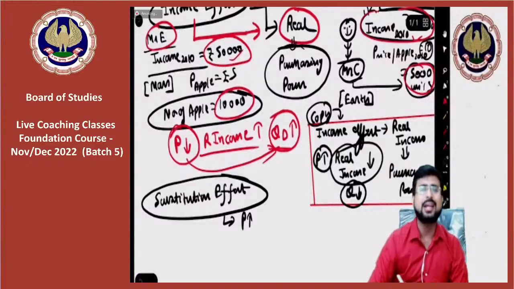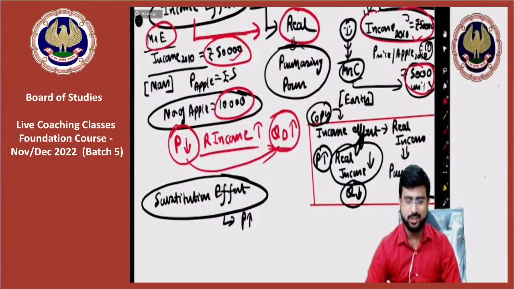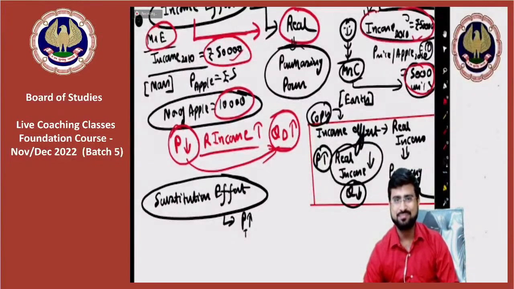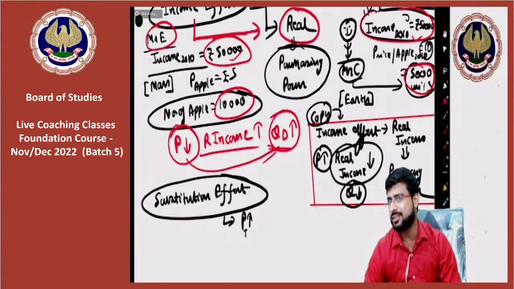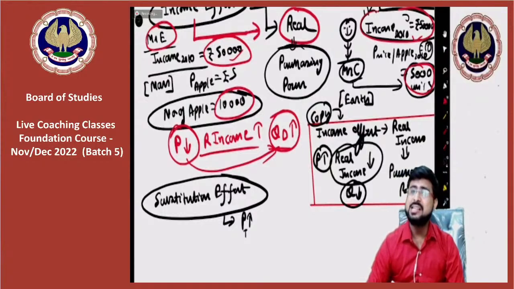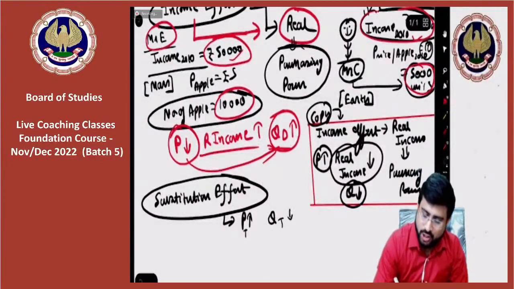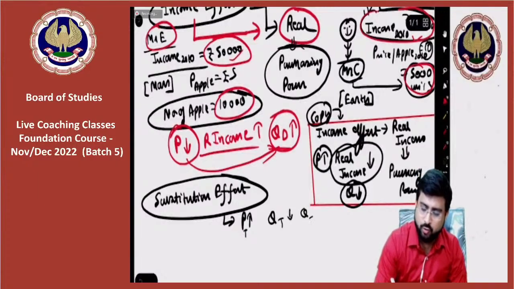If price rises, please pay attention everyone. What does substitution effect tell us? If the price of one commodity, let's say tea, rises, then tea has become more expensive compared to other commodities, so quantity of tea will fall and quantity of coffee will increase.